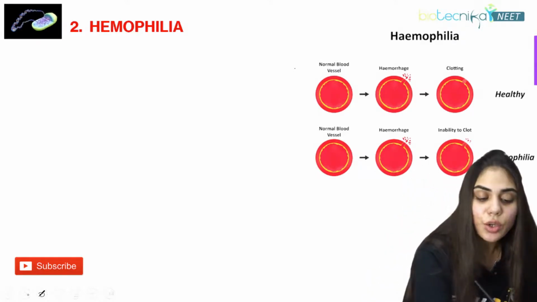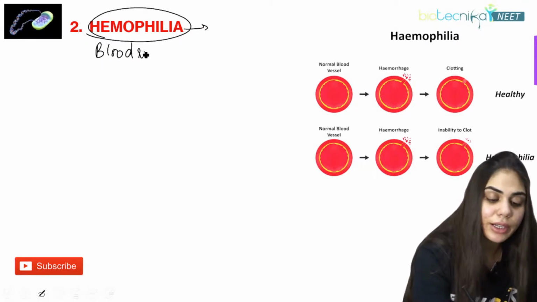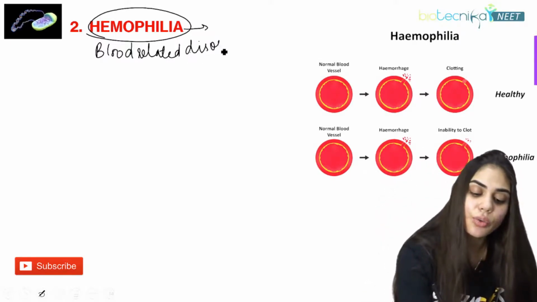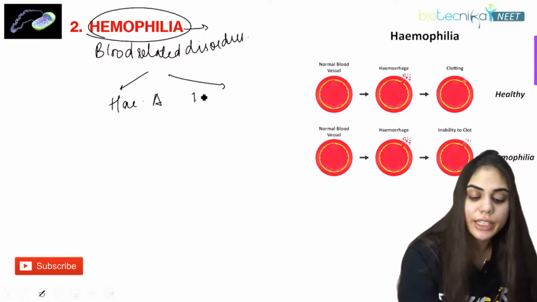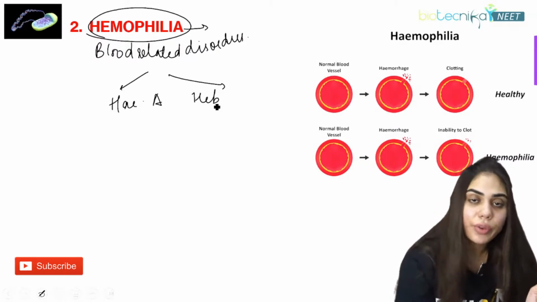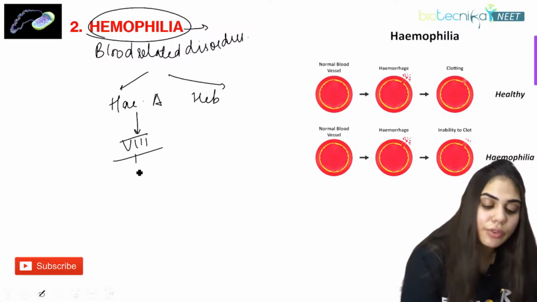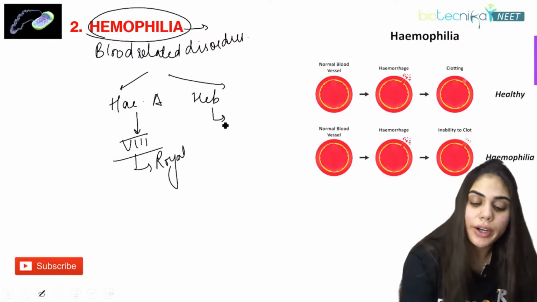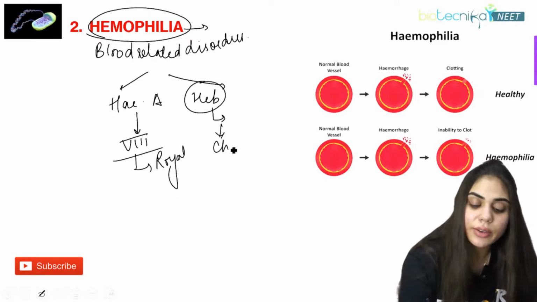Hemophilia. Hemophilia is again a blood related disorder. So we'll go fast. Here we have two types of hemophilia, hemophilia A and hemophilia B. If there is a lack of clotting factor 8, it is called hemophilia A, also known as royal disease. And if there is a lack of clotting factor 9, that is Christmas factor, in the body, that will lead to hemophilia B, and this is called Christmas disease.